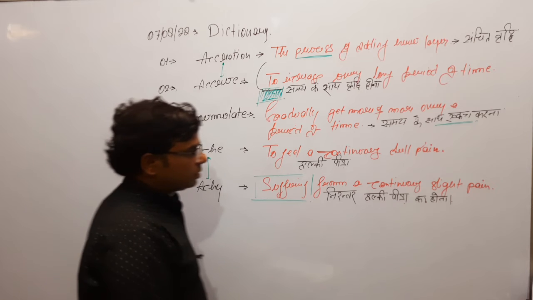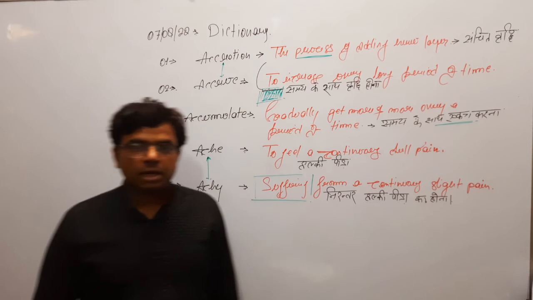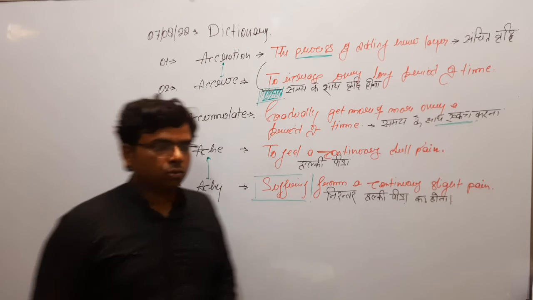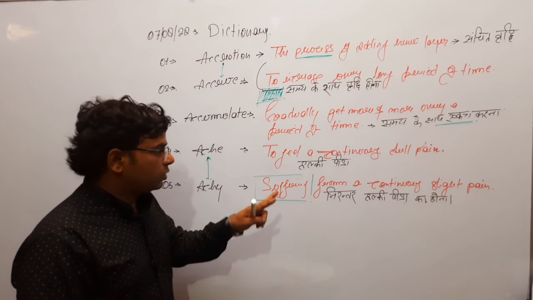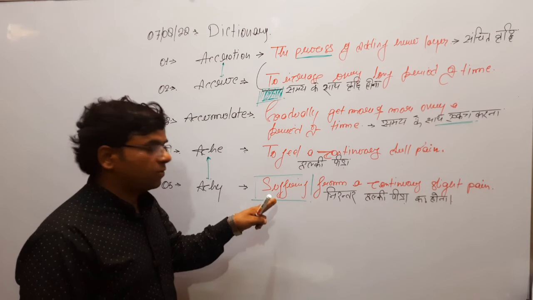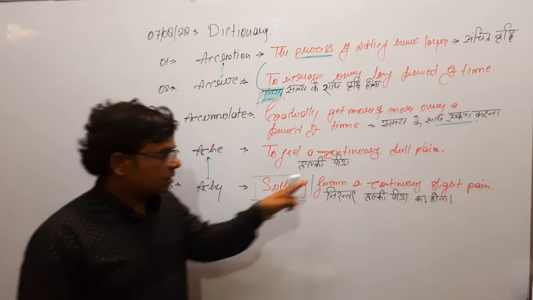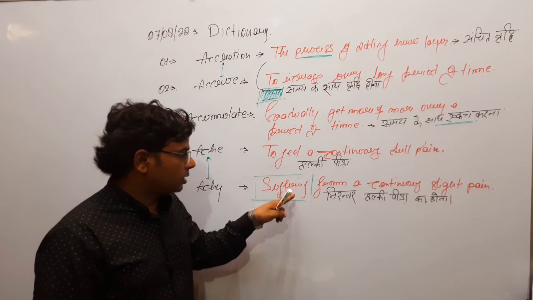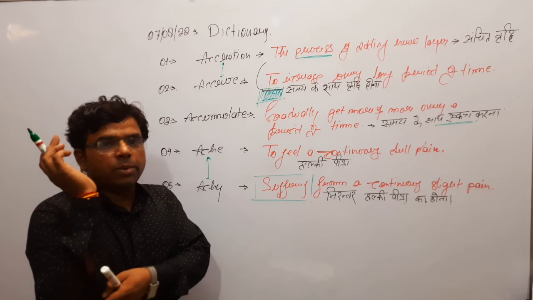You feel that for the last 2 or 3 days you are having a pain in your elbow, but when you find that this pain is now of a permanent character, then you say I'm suffering from elbow pain.